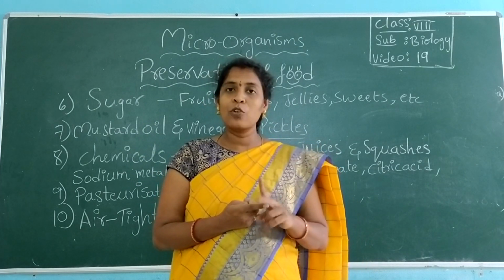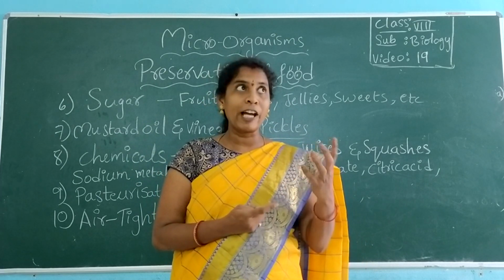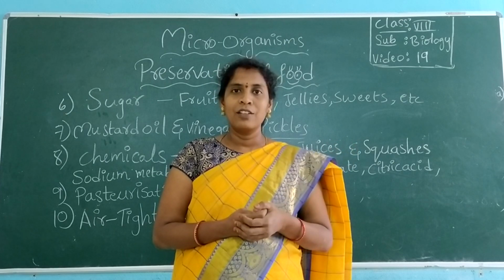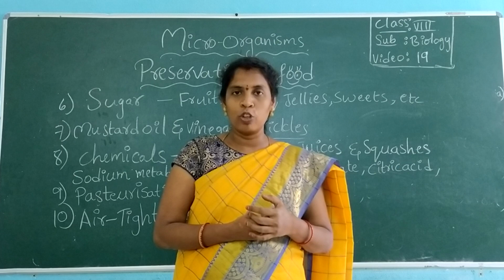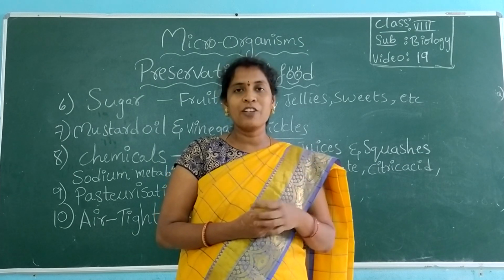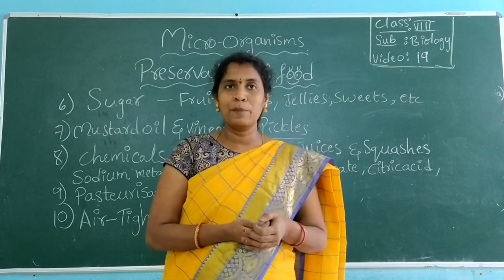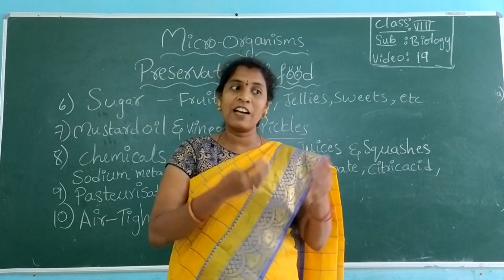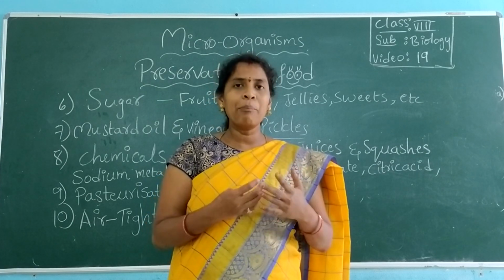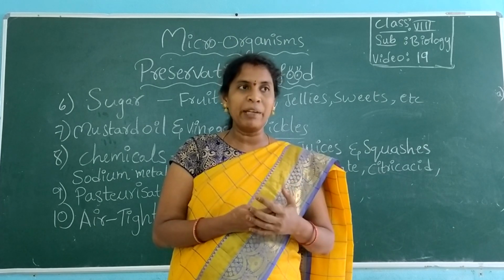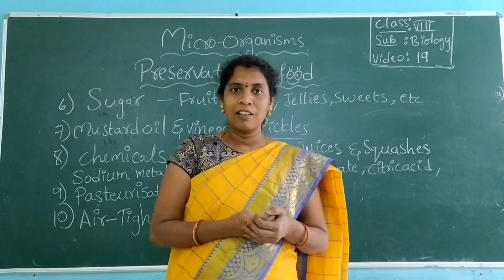See, rice, grains, wheat, all these are dried under the sunlight so as not to be damaged by microorganisms. Even vegetables are stored in cold storages. Vegetables, fruits are stored in cold storages. In our home, we store them in refrigerators. What is the purpose? Even pickles, we make pickles and dry them under the sunlight.